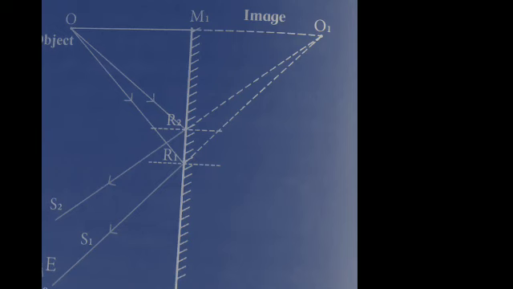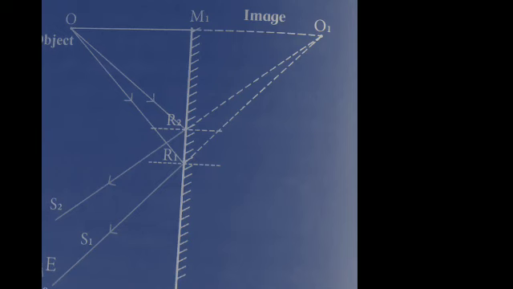When these reflected rays are extended behind the mirror, they meet at O1. When seen from E, the rays appear to be coming from O1. Other rays starting from O also get reflected and appear to be coming from O1. Thus, point O1 is the image of O.